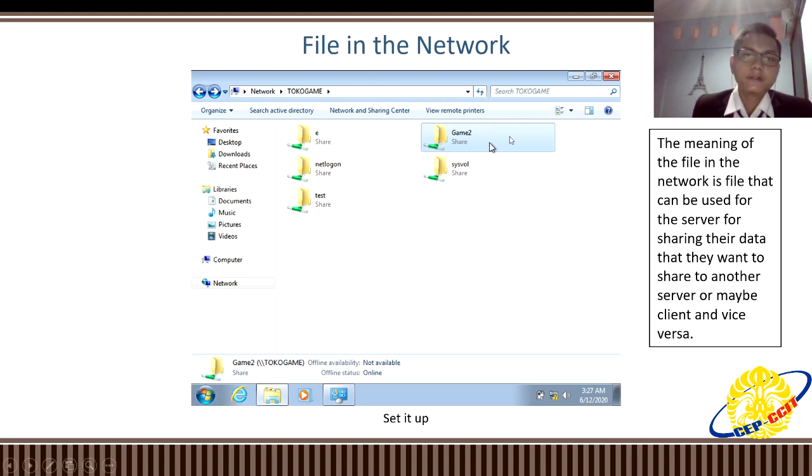This is the folder that I have already shared in the network. So the meaning of the file in the network is files that can be used for sharing data to another server or maybe client, and you can do it vice versa, timbal balik.